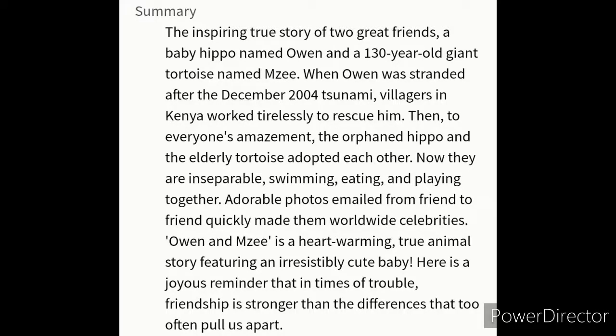When Owen was stranded, meaning left alone, after the December 2004 tsunami hit, his family members died, and Owen was stranded alone on the seashore.